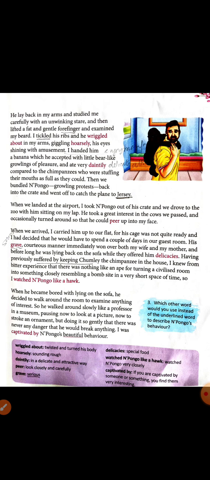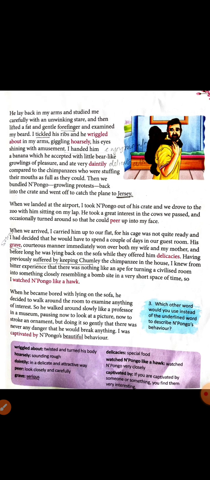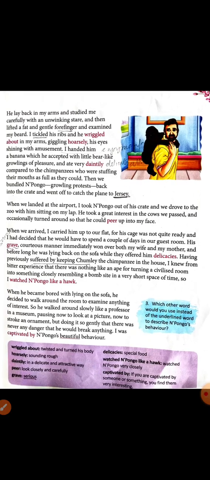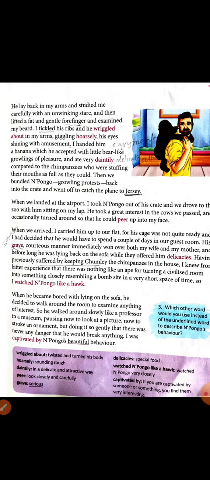So Pungo was looking around from the car. He was looking at cows and other things outside. And occasionally he turned around so that he could peer up into my face. So Pungo was looking out and he also was looking towards whom? Towards the author's face. Alright, the next paragraph let us read.